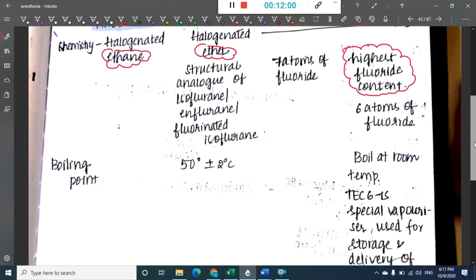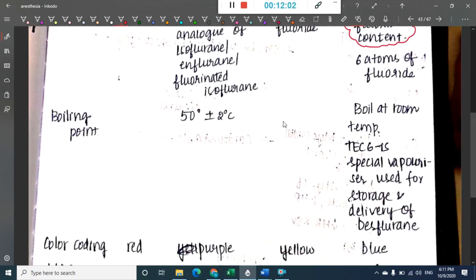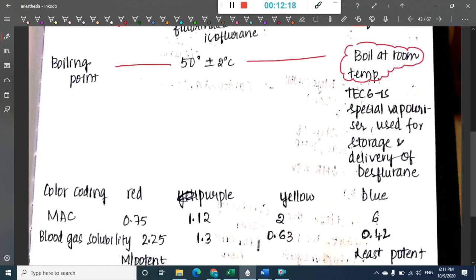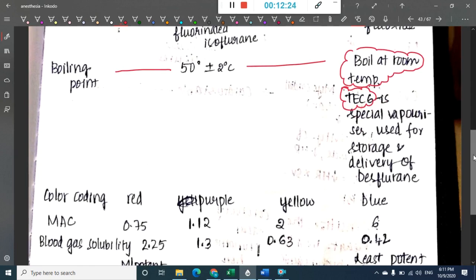Next, in halothane, isoflurane, and sevoflurane, all have a boiling point of 50 plus or minus 2. What is important here is that desflurane will boil at room temperature. Because desflurane boils at room temperature, there is a special vaporizer used for its storage, called TEC 6. TEC 6 is the special vaporizer used in the storage and delivery of desflurane.